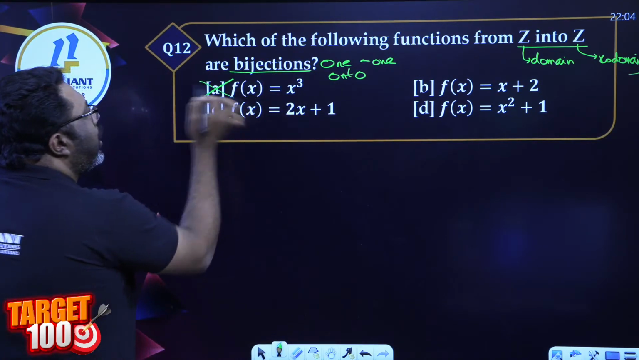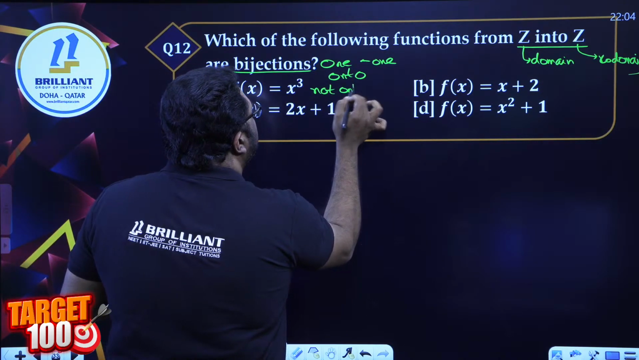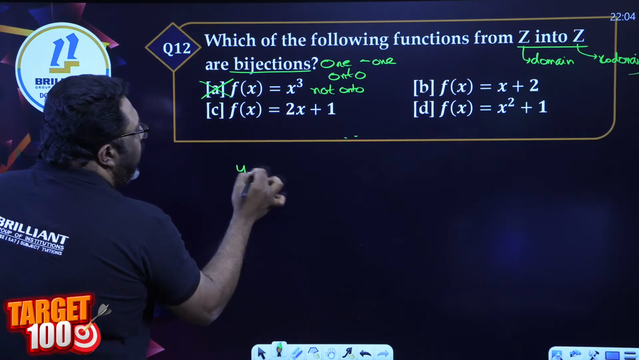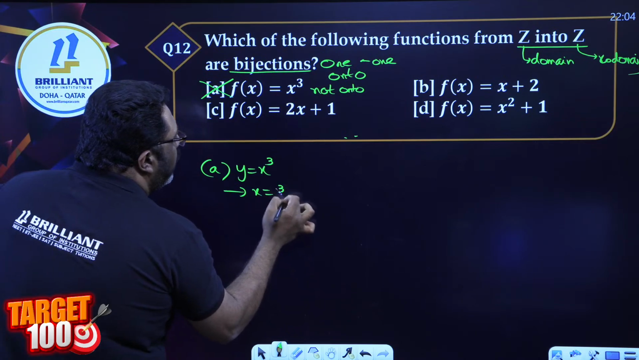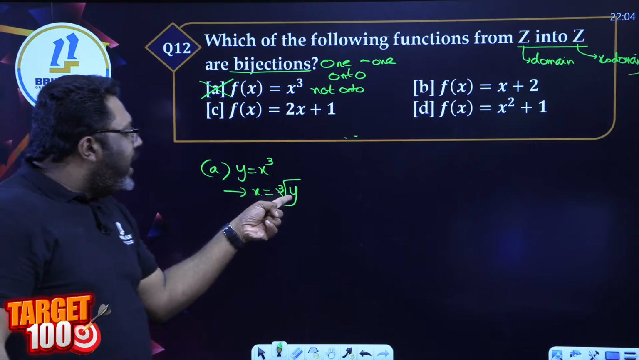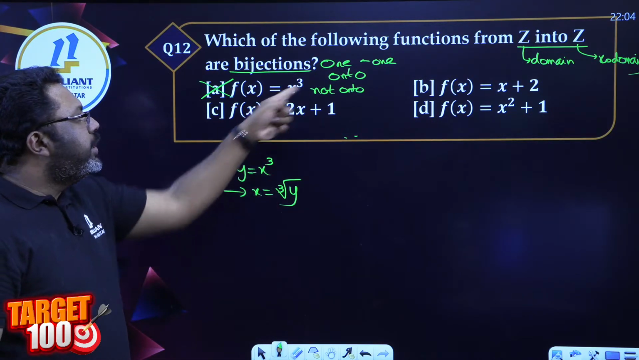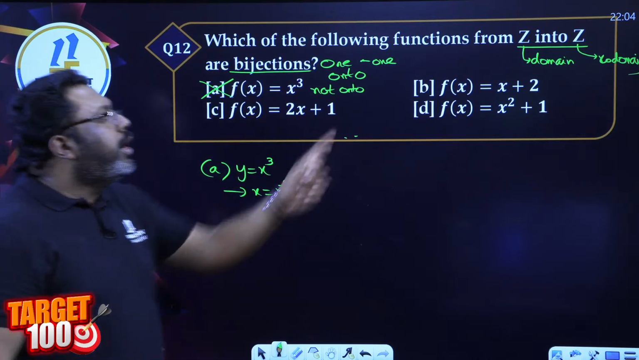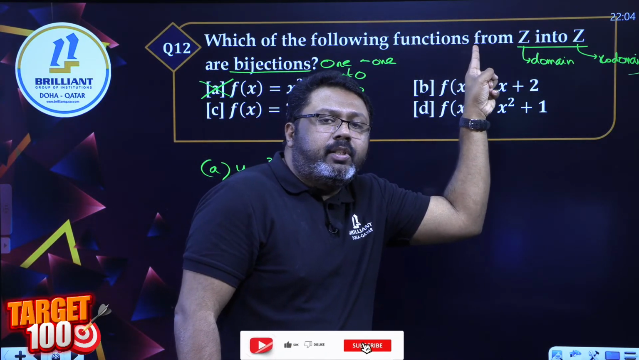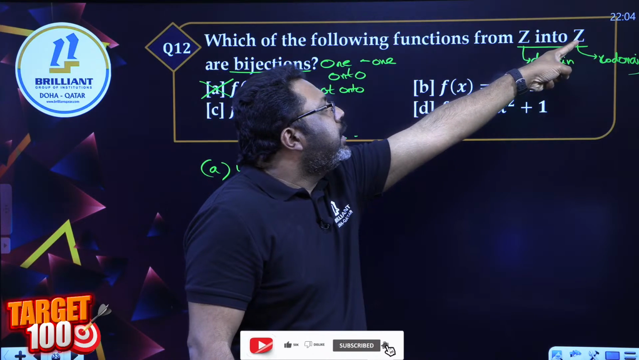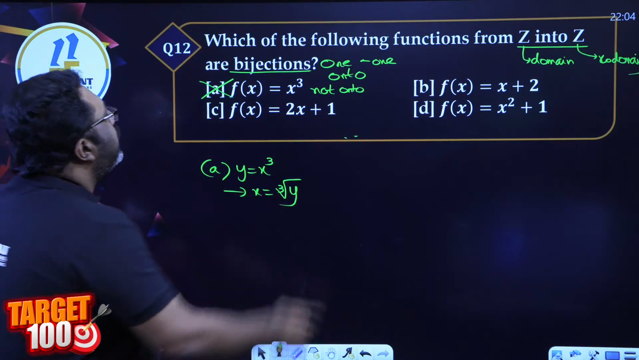I will say this is not onto, because y is equal to x cube says x is the cube root of y. If I put y as an integer, I will not always get x as an integer, so it's not onto. According to onto, every integer should have at least one pre-image in the domain. But here every integer does not give me an x. Next one.